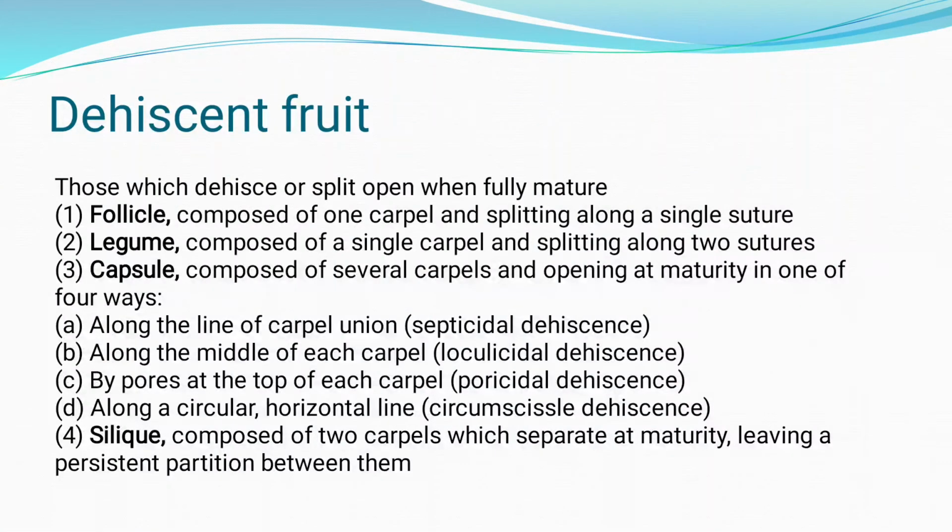Such a type of fruit is called silique. The example is mustard pods, with the small ball-like structures of mustard.